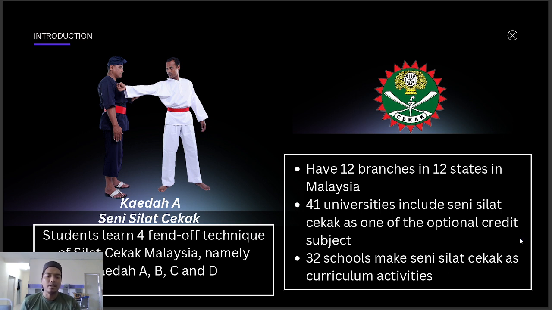And then for the introduction, this is the Seni Silat Cekak Malaysia. This is about the Kaedah, and students learn four kinds of techniques of Seni Silat Cekak Malaysia. Silat Cekak Malaysia has four Kaedah: A, B, C, and D. All of these four Kaedah we will be using for our data and experiment. Seni Cekak Malaysia has 12 branches in 12 states in Malaysia. 41 universities include Seni Silat Cekak as one of the optional credit curricular courses, and 32 schools make Seni Cekak Malaysia a curriculum activity.